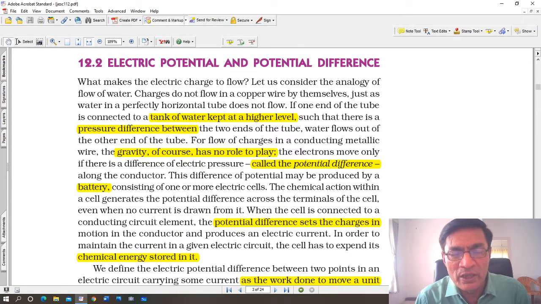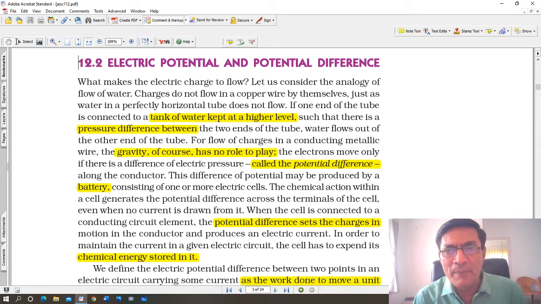That is called electric potential. And if there are 2 points, then from point A to point B, the difference between the potential at point A and point B is called potential difference. As long as there is potential difference, current will flow in the circuit. If there is no potential difference, then current will not flow in the circuit.